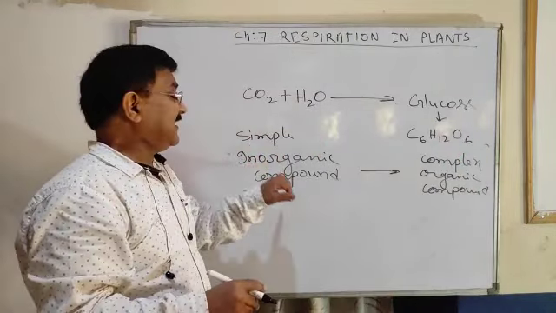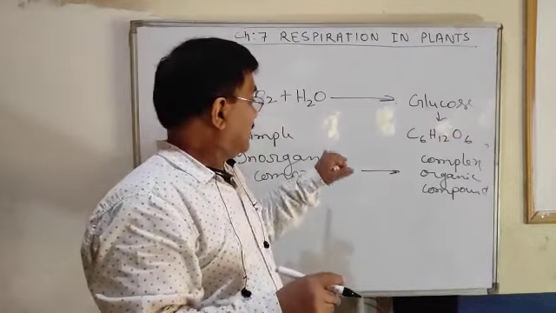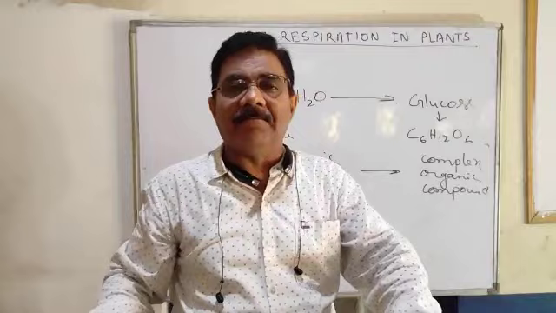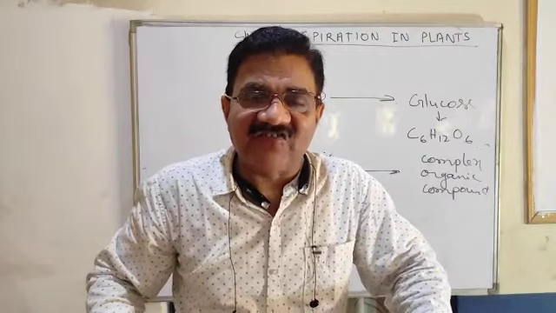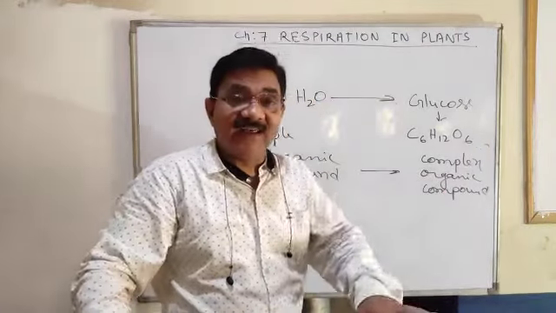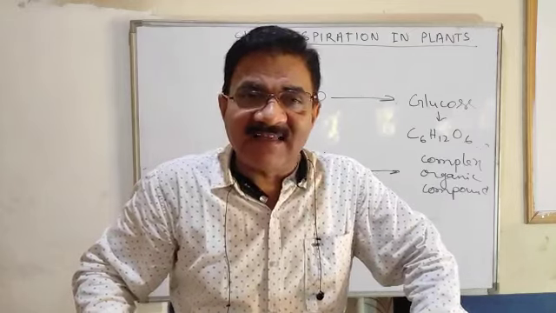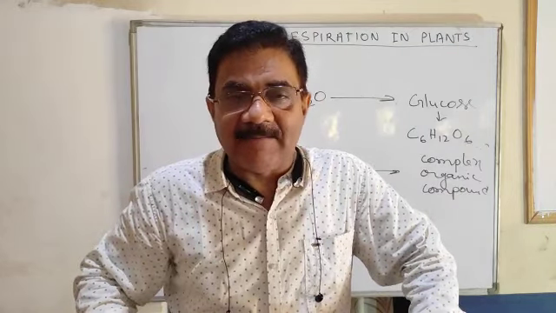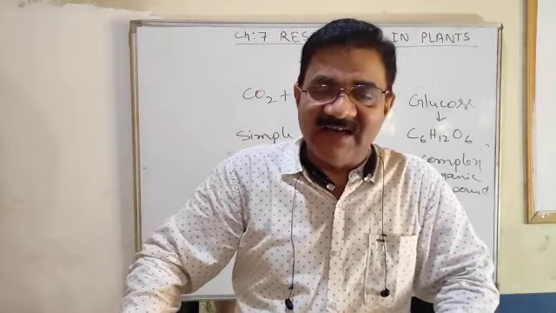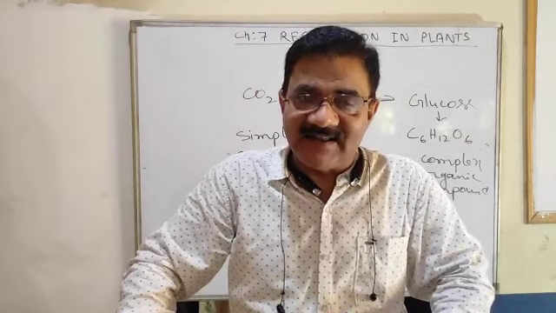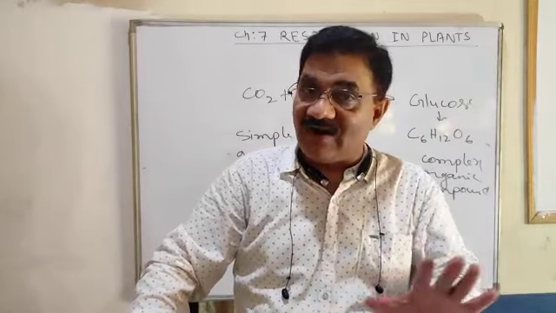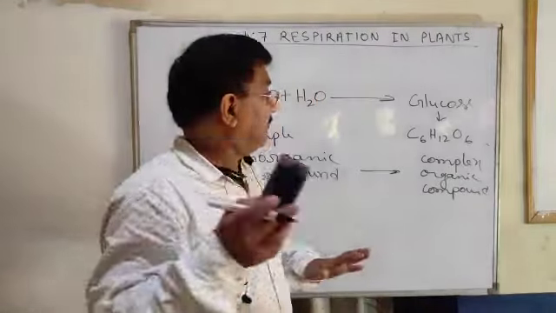When simple inorganic compounds combine to form a complex organic compound, such a type of reaction is called an anabolic reaction, and photosynthesis is a very good example of an anabolic reaction or biosynthetic reaction or constructive process. So you have understood what anabolism is.